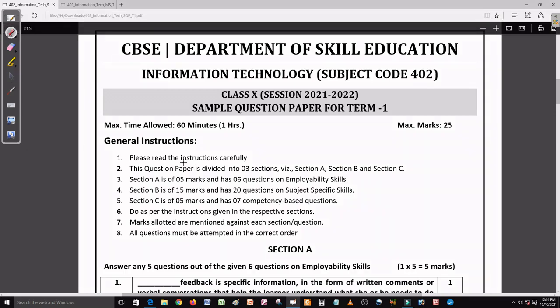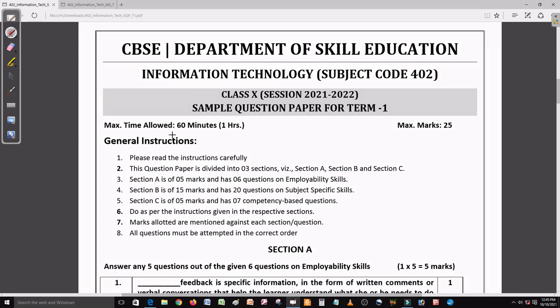So first of all, we will see the general instructions. We have 60 minutes here and it is a 25 marks total question paper. If we talk about the sections, there are 3 sections: section A, section B and section C. In section A we have 6 questions. Out of 6 we have to solve any 5 questions.